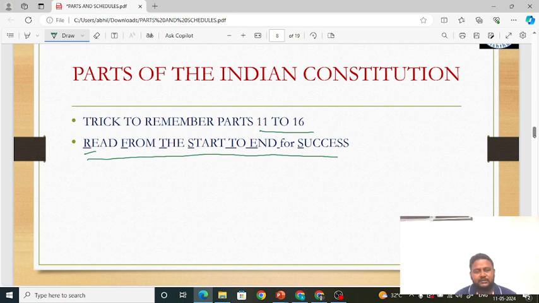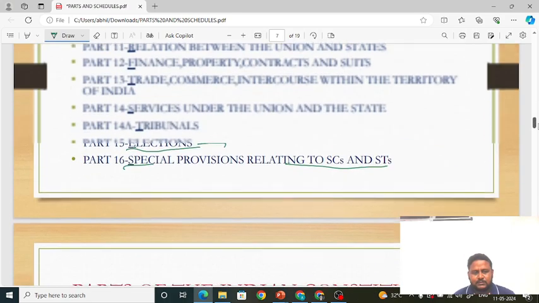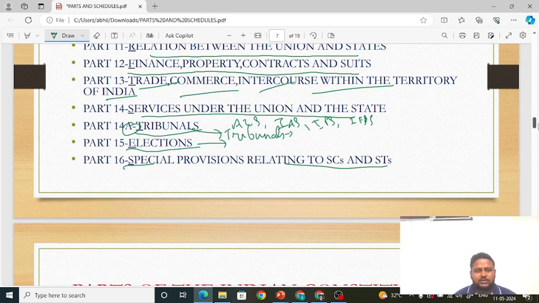Okay. Similarly, T in H talks about what? Remember, what does it talk about? Try to recollect, friends. It talks about trade, commerce, intercourse within the territory of India. That is part 13. Okay.